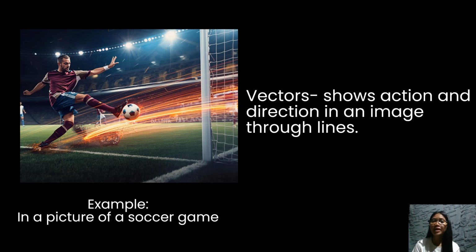Similarly, the player's body posture, leaning forward with one leg extended, creates an implied vector pointing in the direction of the ball's movement, emphasizing the action. Vectors use lines or implied lines to show movement and direction in an image, helping viewers understand what is happening and where the action is going.